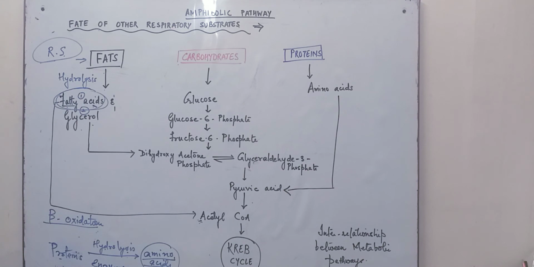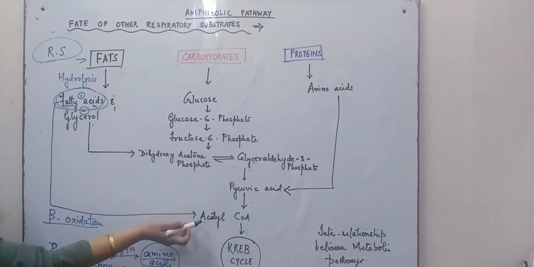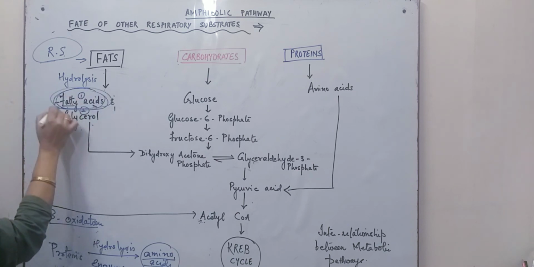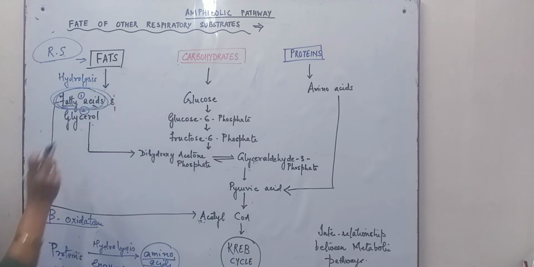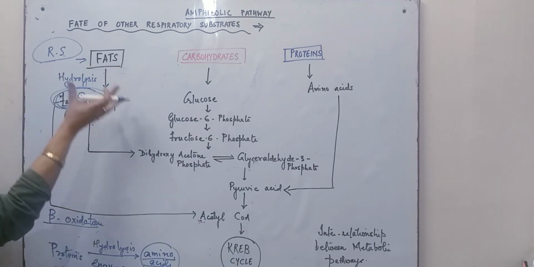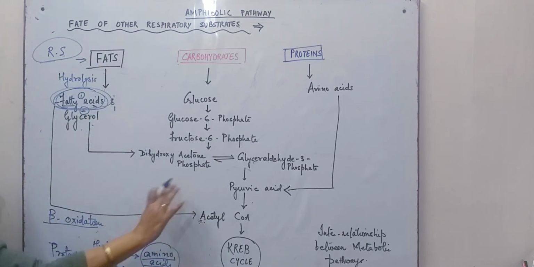The respiratory pathway can help in the breakdown of fatty acids or their synthesis. First is the breakdown of fatty acids to form acetyl coenzyme A. But when required, the acetyl coenzyme A is stopped from entering the Krebs cycle and it synthesizes fatty acids. So the respiratory pathway supports either the breakdown of fats or the synthesis of fatty acids.